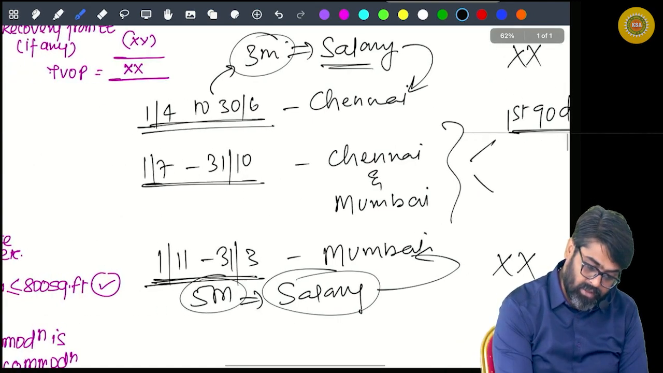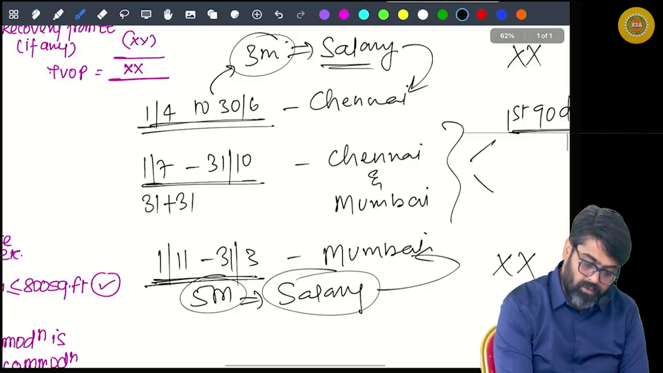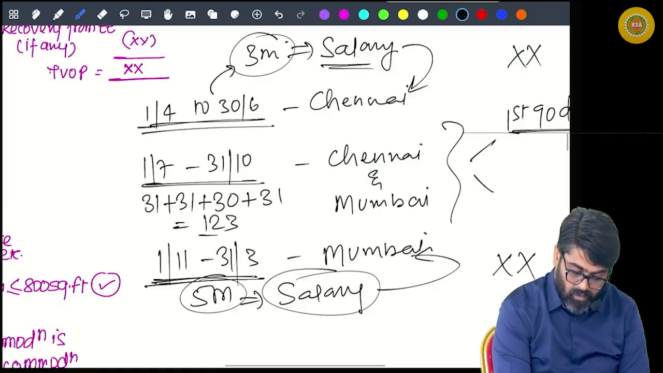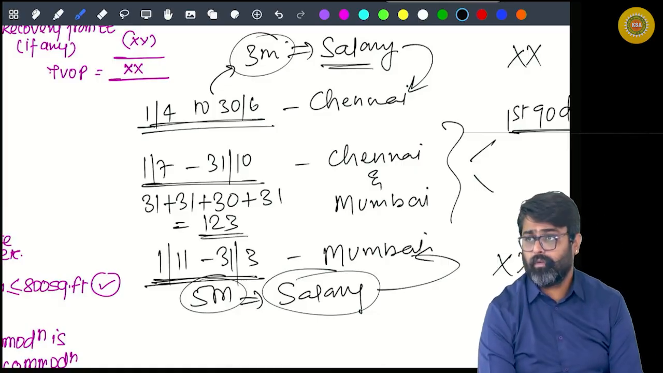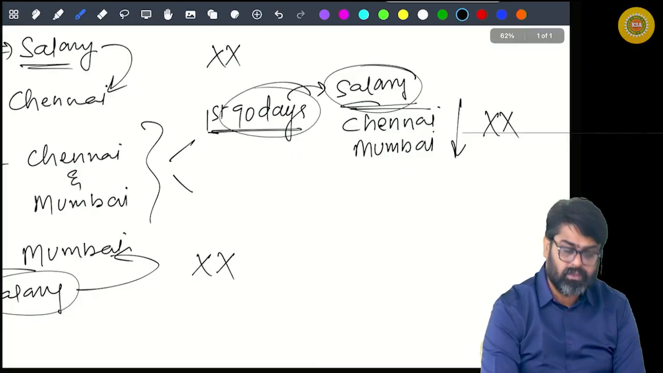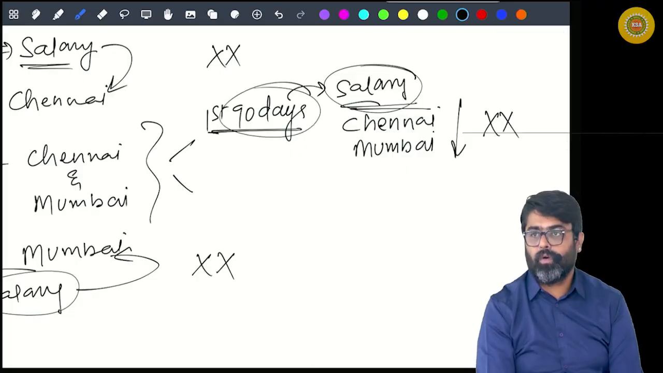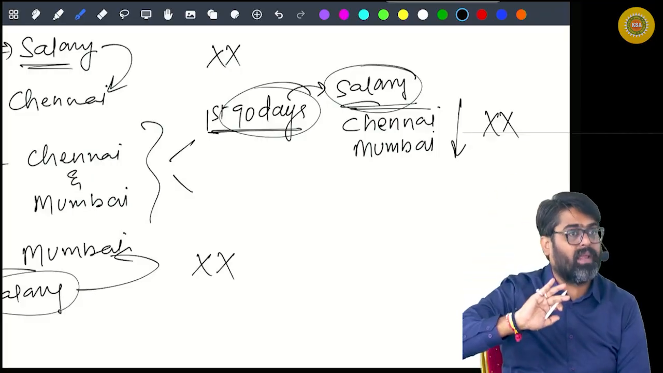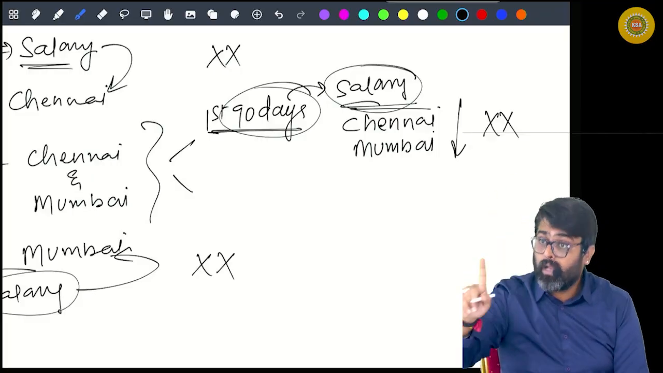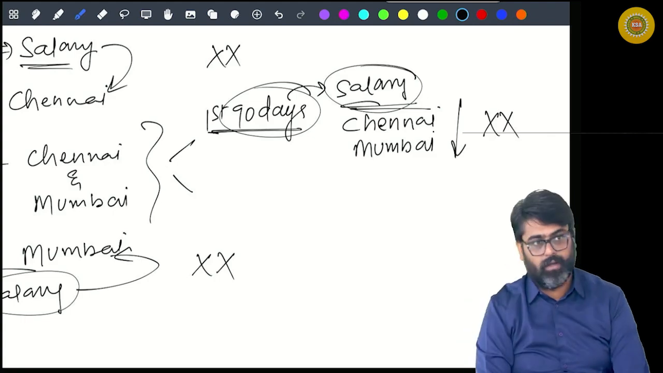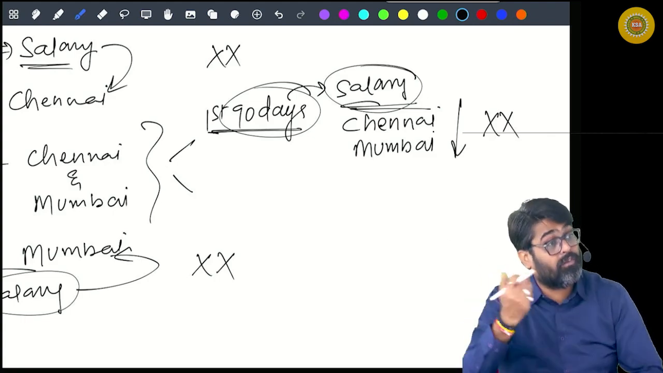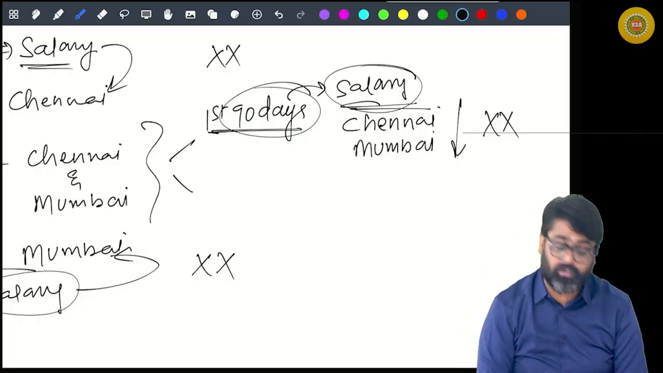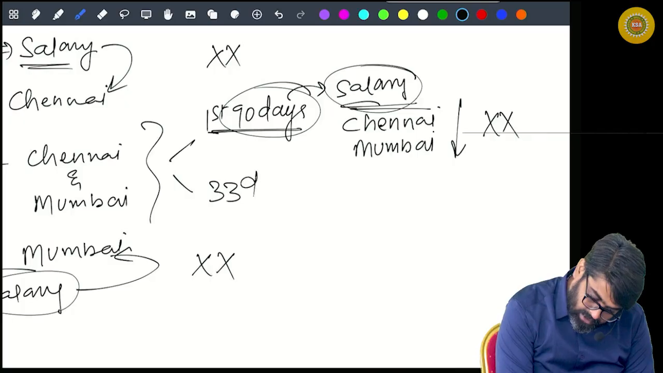Now tell me, how many days are there? July 31, August 31, September 30, October 31. How many days? 123 days. So out of 123 days, for the first 90 days, on the basis of whatever salary becomes due, the value of Chennai accommodation will be calculated, the value of Mumbai accommodation will also be calculated, and the value of whichever accommodation is lower will be taxable in your hands. Yes or no? But how many extra days, over and above 90 days, is double accommodation there with you? 33 days extra.